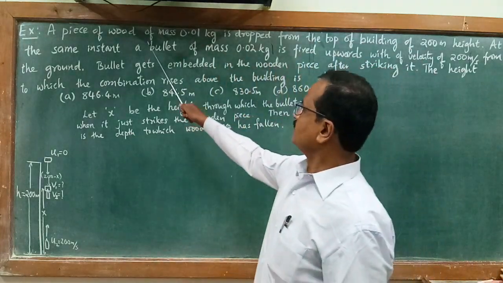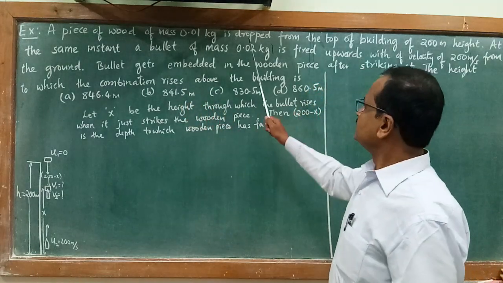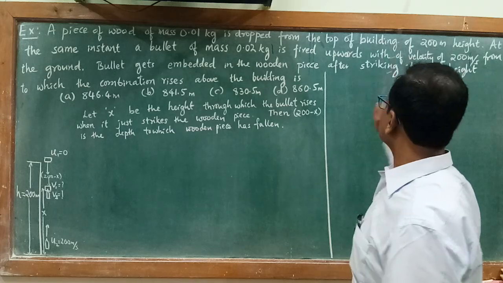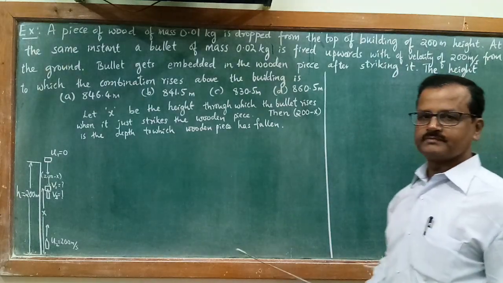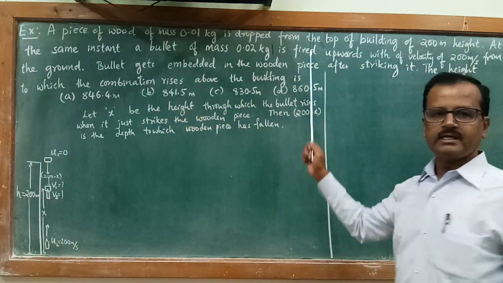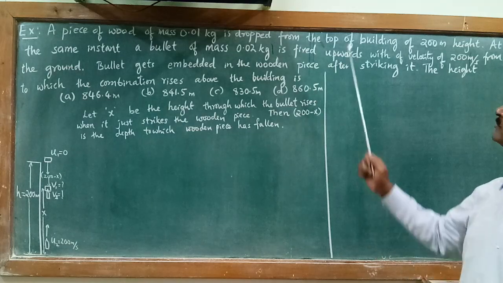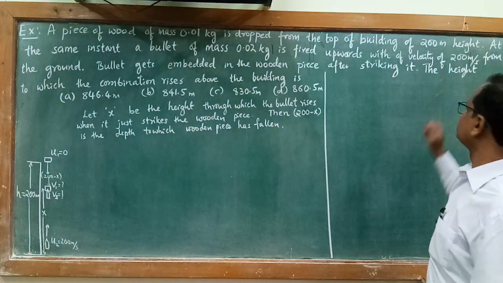A piece of wood of mass 0.01 kg is dropped from the top of a building of 200 meter height.